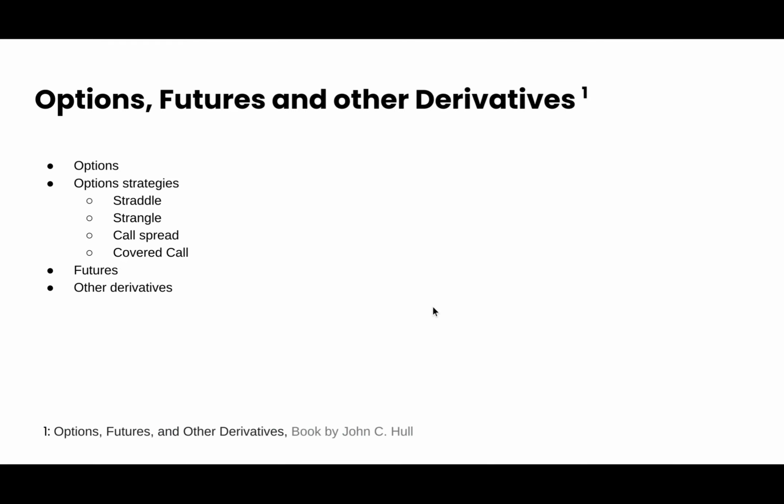Options, Futures, and Other Derivatives is the title of a famous book by John Hull explaining these financial structures in great detail.